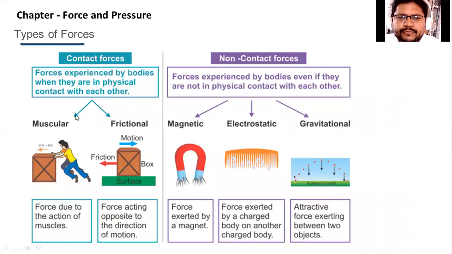Contact force is of two types: muscular force and frictional force. This is the force experienced by bodies when they are in physical contact. As I have told you, force due to the action of muscles is known as the muscular force. And frictional force, dear students, is the force, see, it is very simple. You have heard this word, but friction is very simple. It is the hidden, unseen force that we can't see. It is present everywhere when we push or pull anything. It is the force experienced due to the smoothness of the surface.